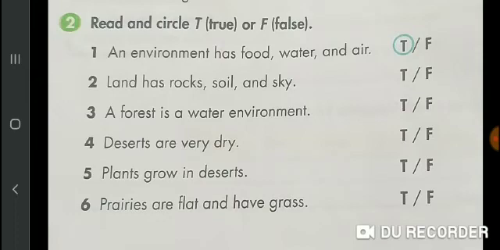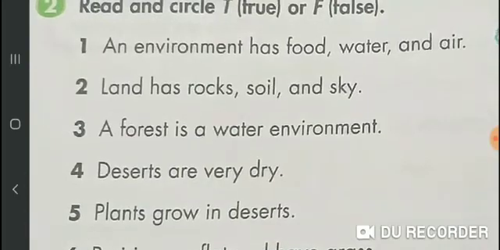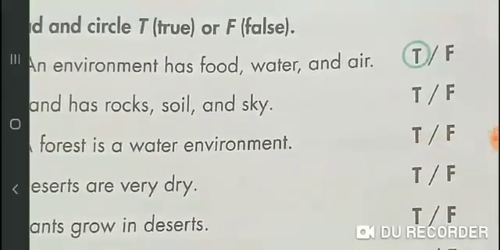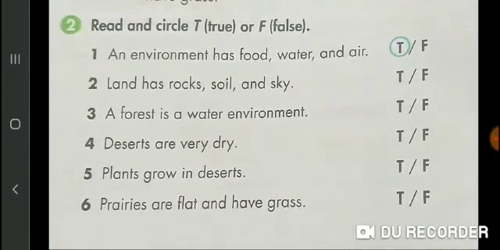Now I will read the sentence. Sentence number 1 is an environment has food, water and air. Now look at this. Already circled T because this sentence is true. I will repeat it again. An environment has food, water and air. That is the true statement.